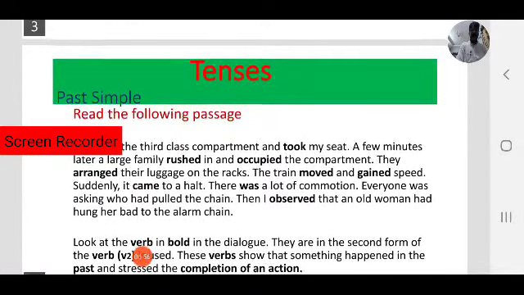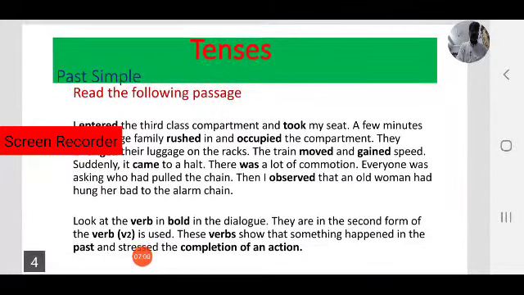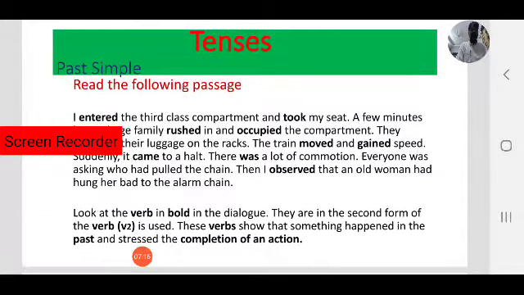They arranged their luggage on the racks. The train moved and gained speed. Suddenly, it came to a halt. There was a lot of commotion. Everyone was asking who had pulled the chain. Then I observed that an old woman had hung her bag to the alarm chain.